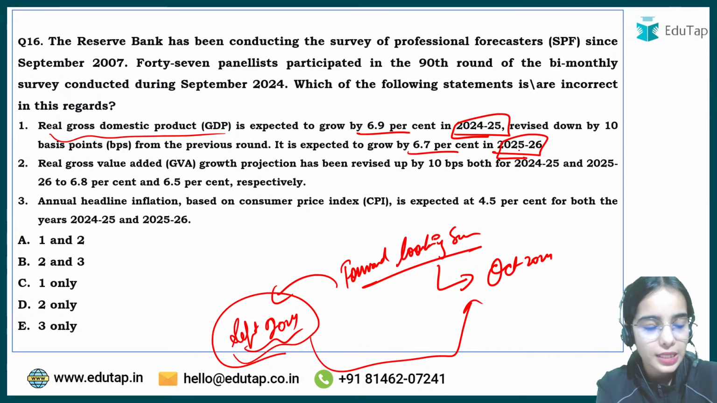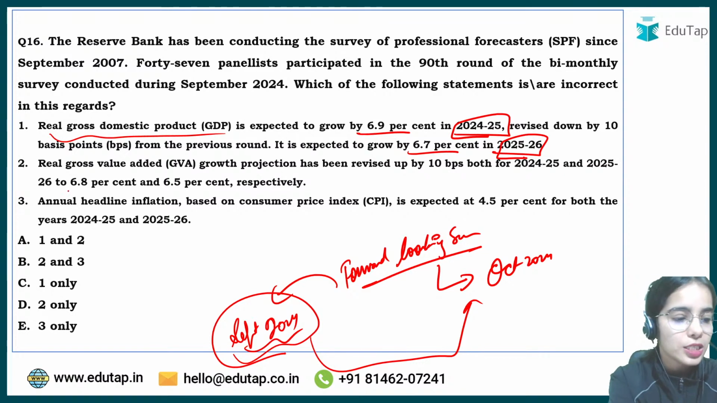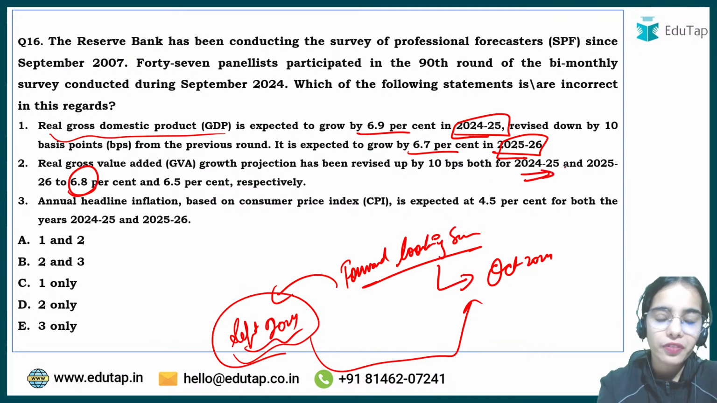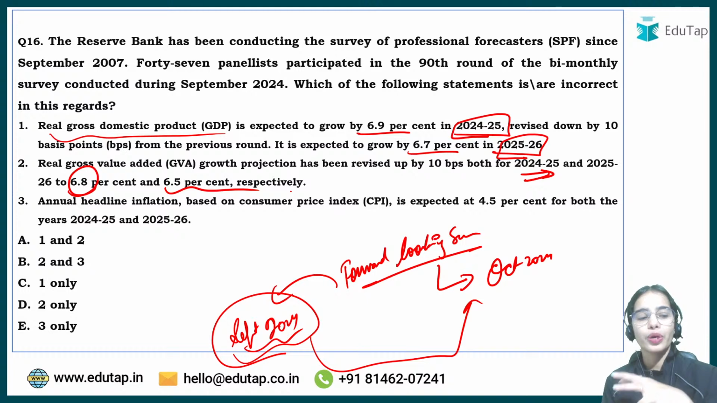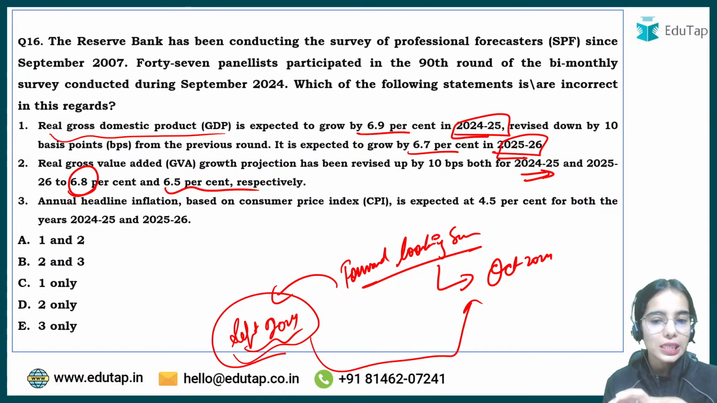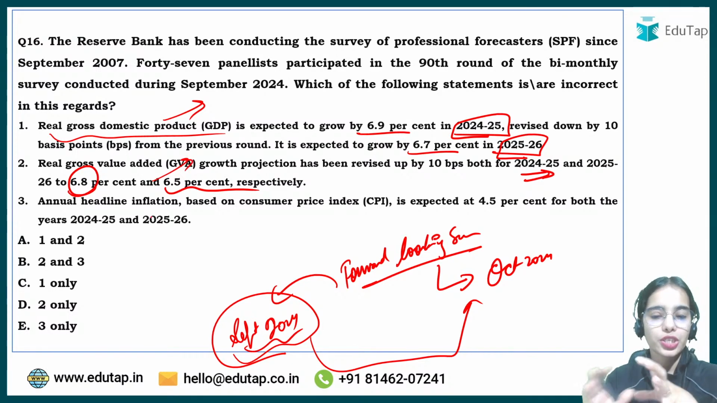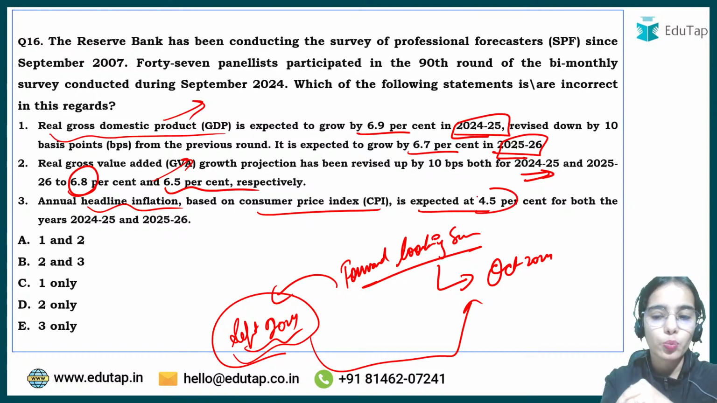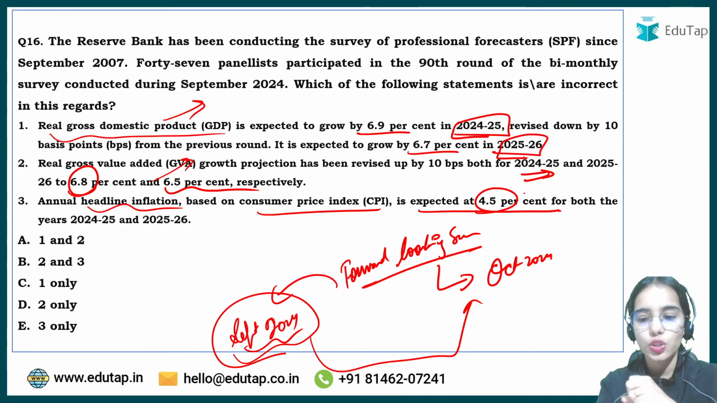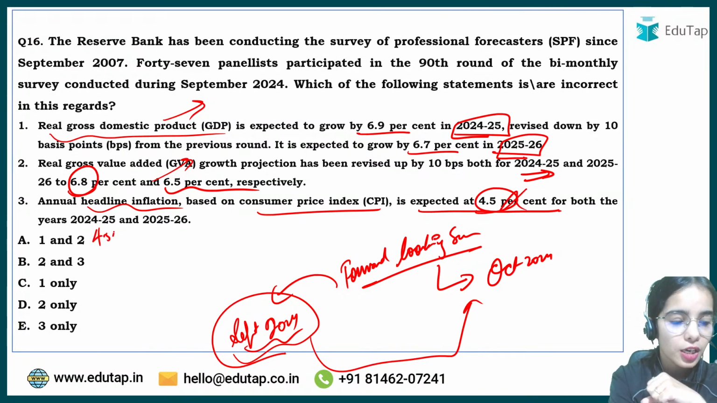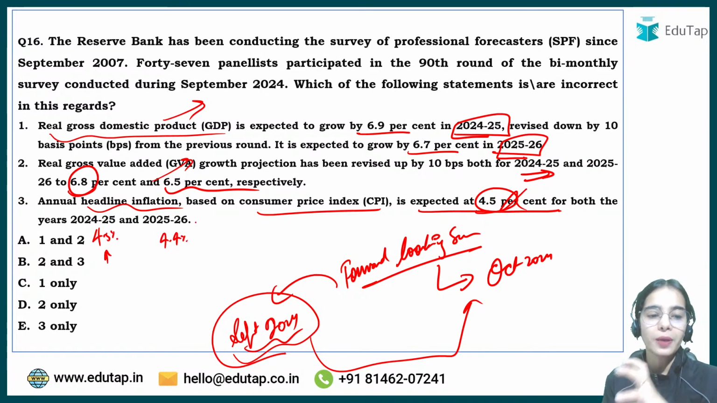in 2025-26. Real gross value added growth projection is 6.8% for 2024-25 and 6.5% for 2025-26. So these seem correct, the real GDP and the real GVA projections are these. Annual headline inflation based on CPI is expected at 4.5% for both the years. No, it is 4.5% for 2024-25 and 4.4% for 2025-26. Okay. So the recent forward-looking surveys have been released.